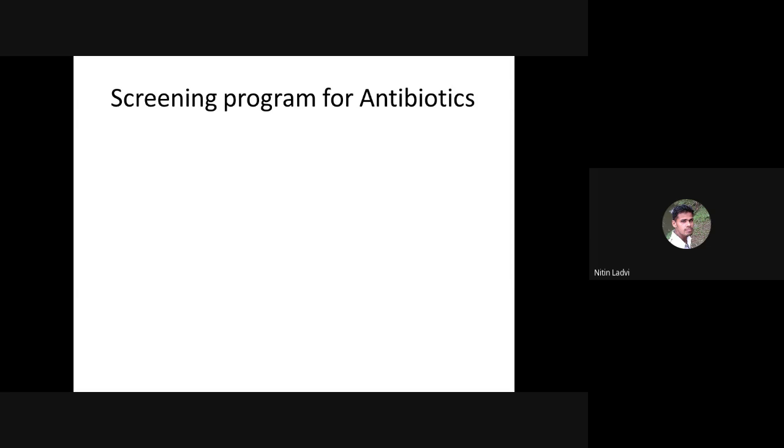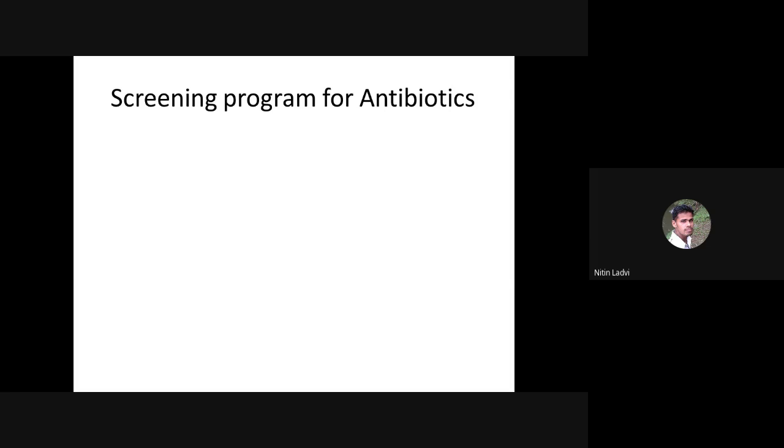In that overall content, we also briefly discussed the screening program for antibiotics. Antibiotics have so much importance in chemotherapeutic treatments and other curative measures while you are fighting a number of microbial infections. At that time, you are supposed to go for the types of antibiotics that are more effective against the given causative agents of the infections.